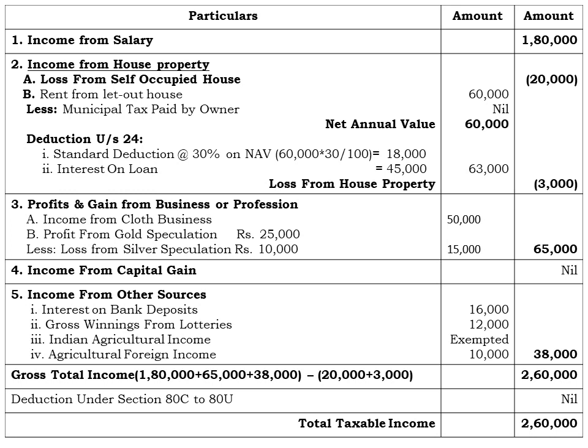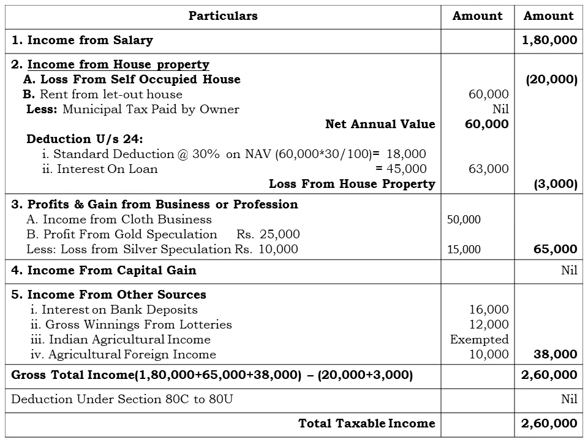And for the income from house property, we are having two house properties. The first one is the loss from the self-occupied house, that is rupees 20,000. And next one, the second house property is let out on a rental basis, which we have to calculate. Here also it is the same case as in the previous problem.